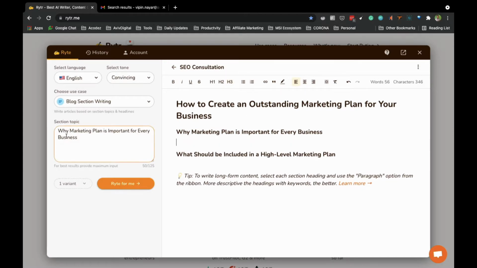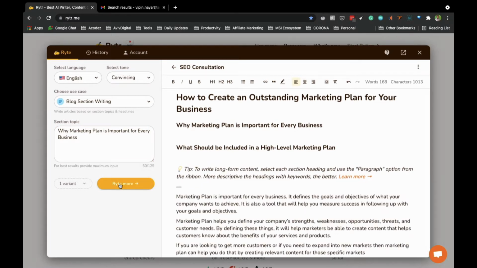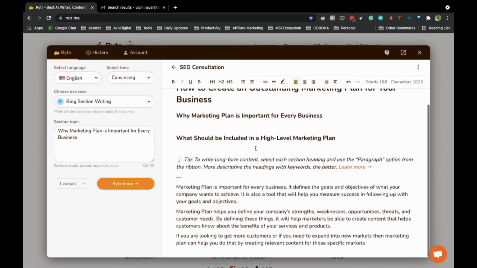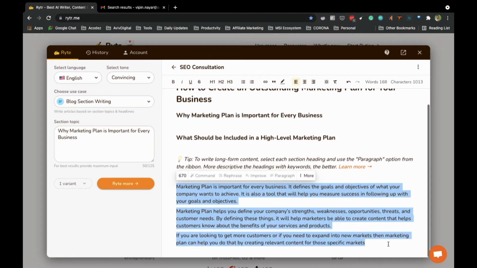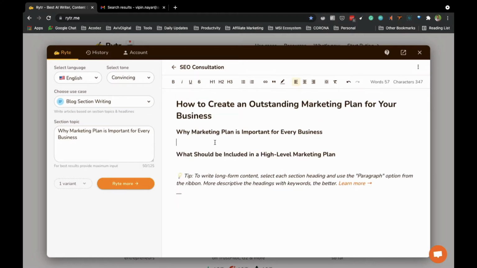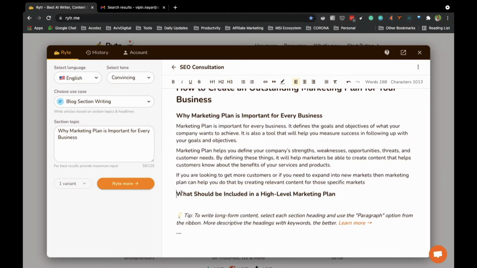So I will write, why marketing plan is important for every business. So let's write it. What I am doing is I am asking them to write this. So see, they have written that particular segment here. Okay, so now I can just copy this section and include it here. So my one particular section is done.